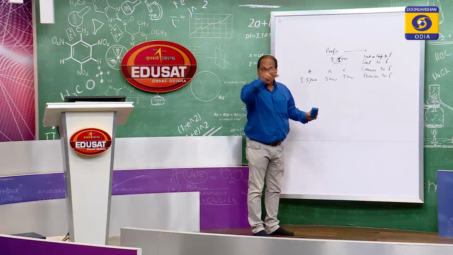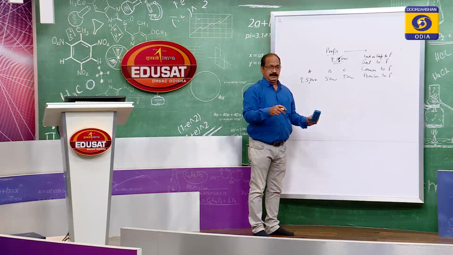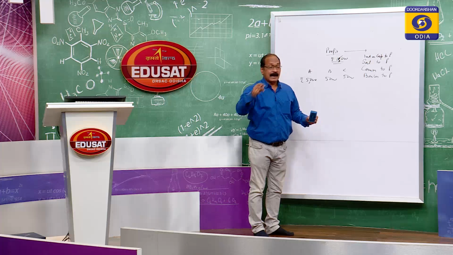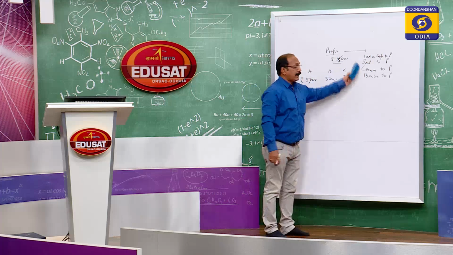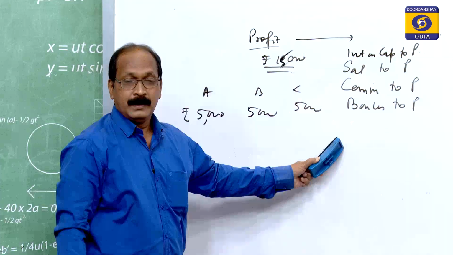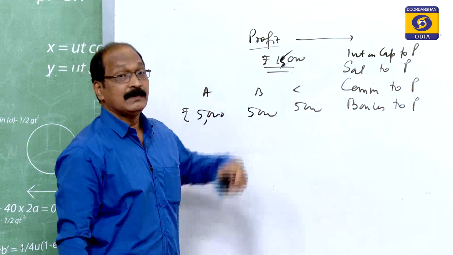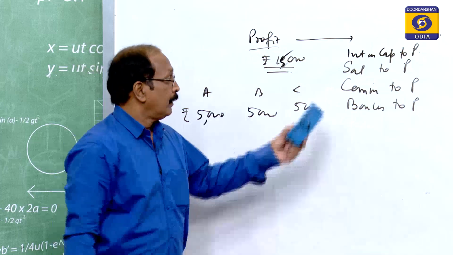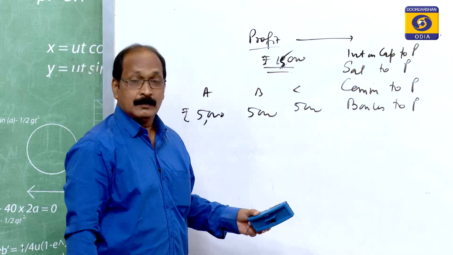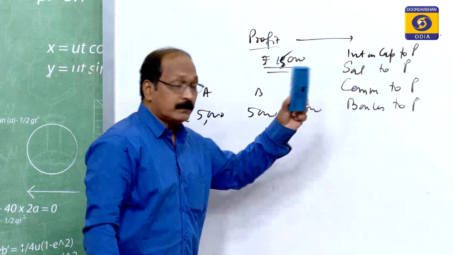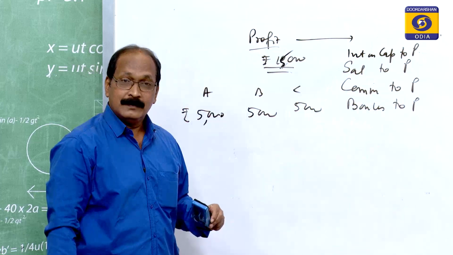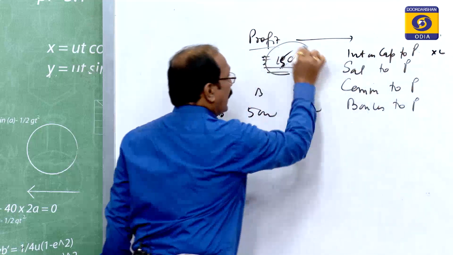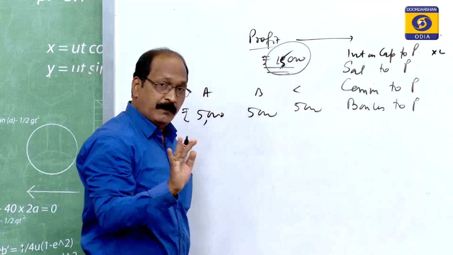If all the partners agree and come to a conclusion that these items are to be taken into consideration, the interest on capital is to be payable, salary payable to partners only, commission payable to partners, bonus payable to partners. So, some amount is given out of this. Total amount is 15,000, no doubt, profit.